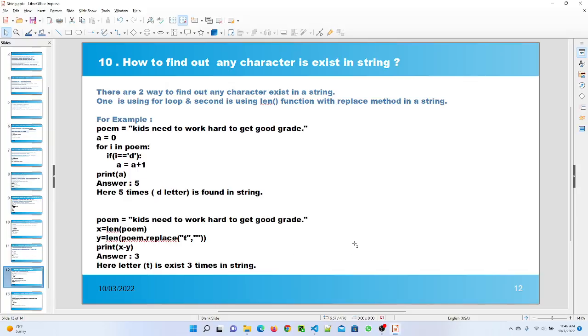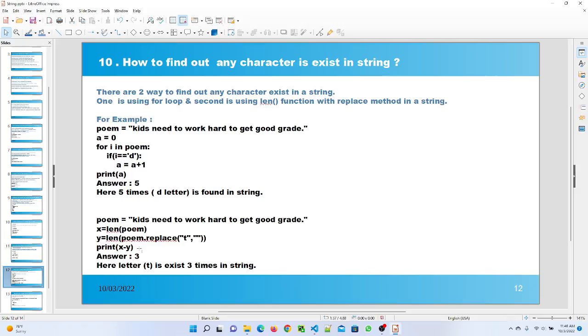Question number 10 is how to find out if any character exists in a string. There are two ways to find out if a character exists in a string. One is using the for loop and the second is using the len function with the replace method. So I give the example for that. First I use a for loop, and after execution it shows me the d letter is found in this string 5 times.